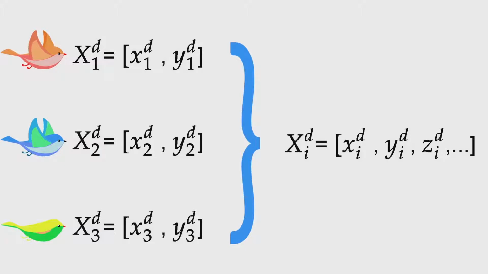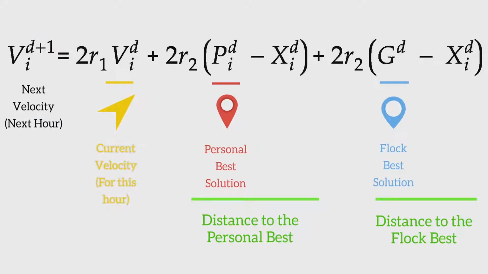Of course, to update the position vector xi, we need to be able to define the particle's direction and speed using a velocity vector. The three factors that we mentioned earlier, that is current velocity, personal best and global best, form this vector. For the second and third terms, we need to calculate the distance to the personal best and global best respectively. Each term is multiplied by 2r to randomly increase or decrease its impact.